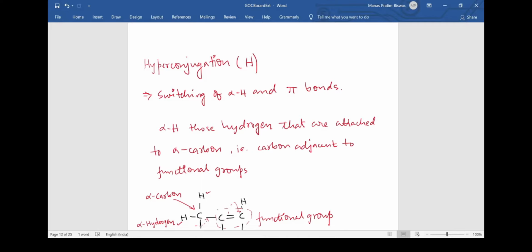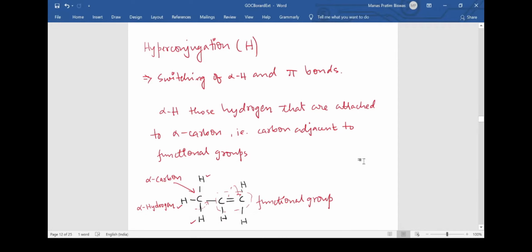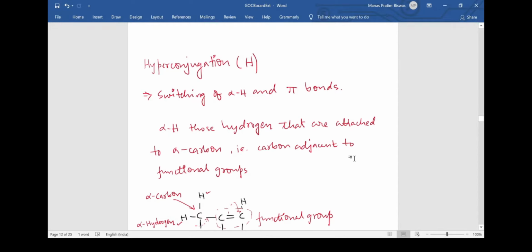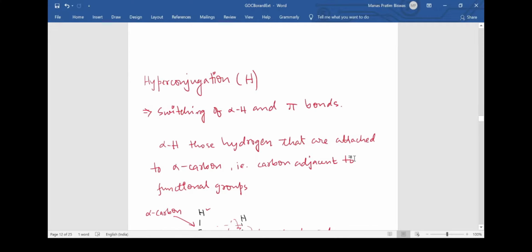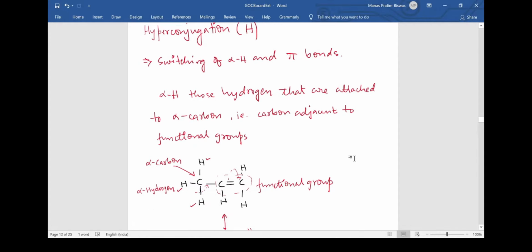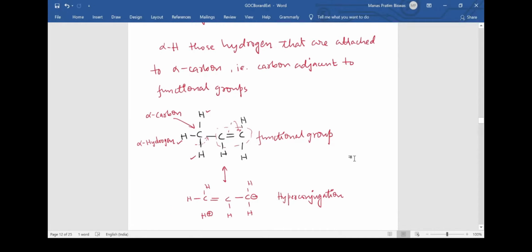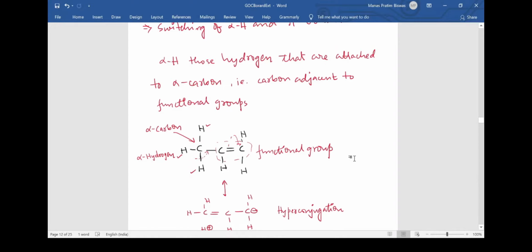So hyperconjugation effect can be defined as a switching of alpha hydrogen and pi bonds. What this means basically is that in a molecule, if there are alpha hydrogens present and there is a functional group adjacent to the carbon that is in alpha position with respect to the functional group, then we can see there is a switching of alpha hydrogen and the pi bond. Instead of doing this rigorous definition, let us take some example